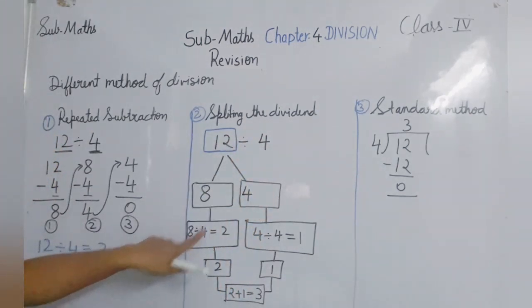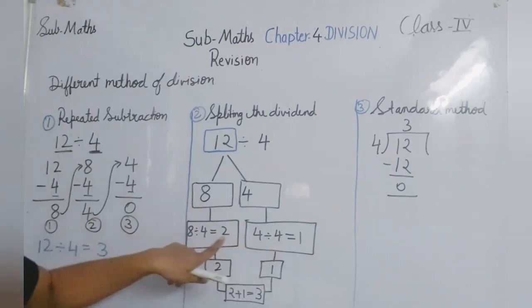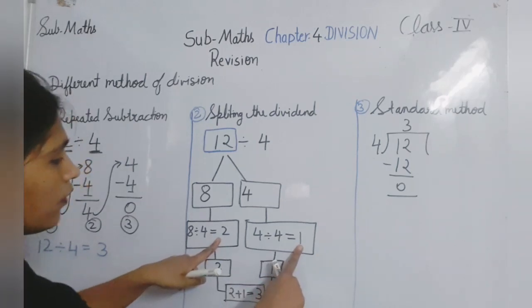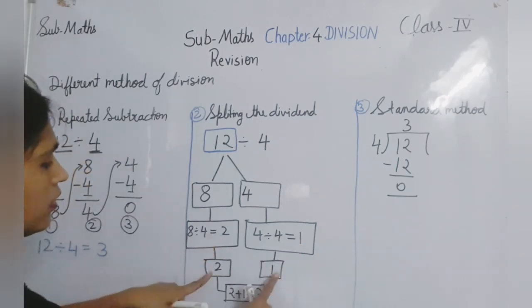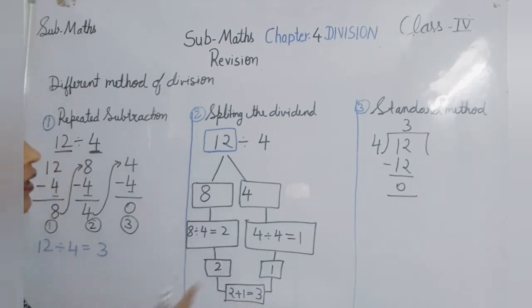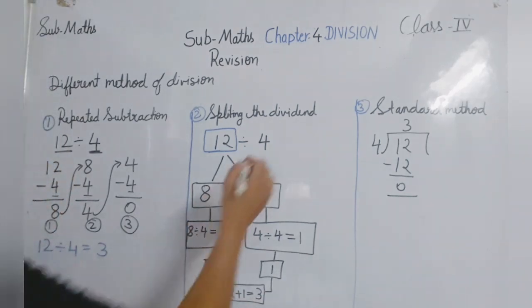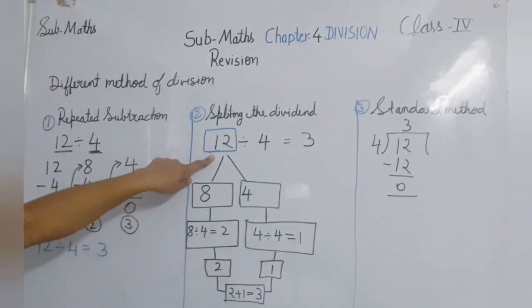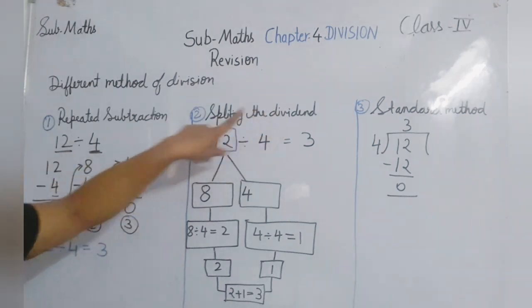So let's divide them. 8 divided by 4 and 4 divided by 4, here you will get 2 and 1. Let's add them, so you will get 3. So 3 is the answer here. This is the question and this is the answer. Again, we split this number, the dividend.